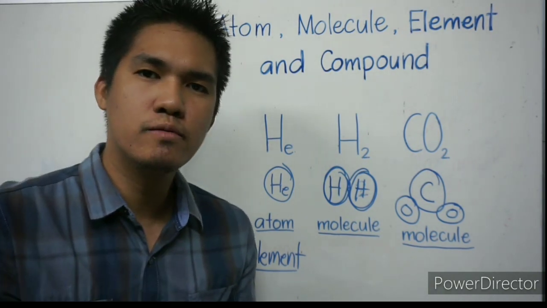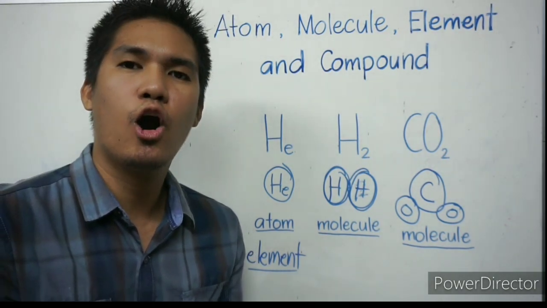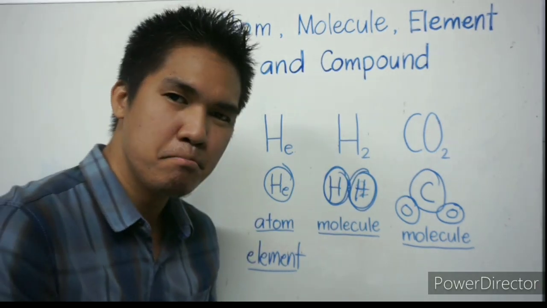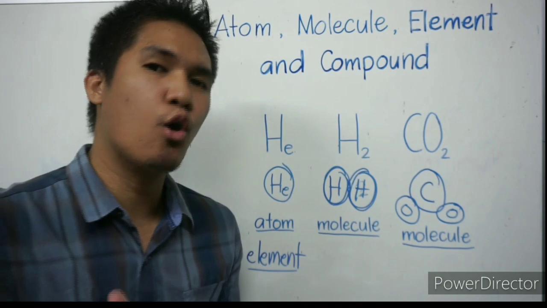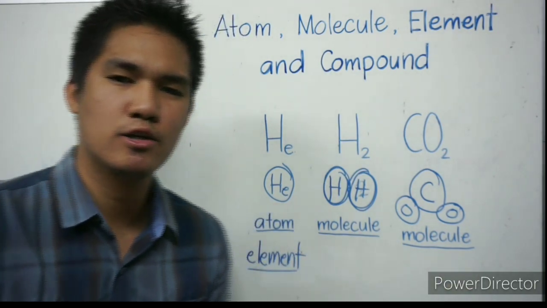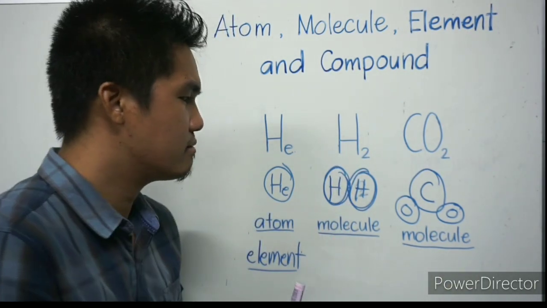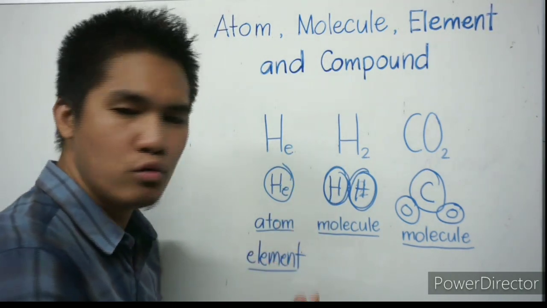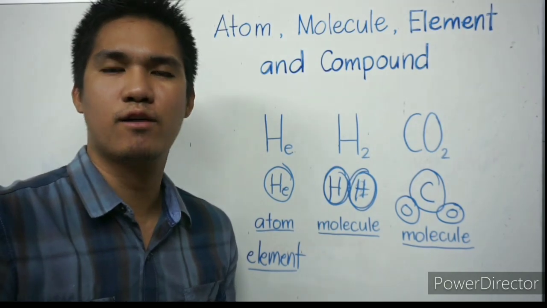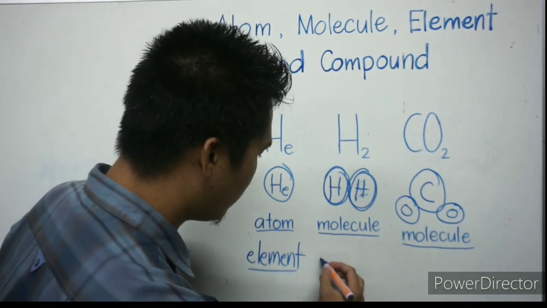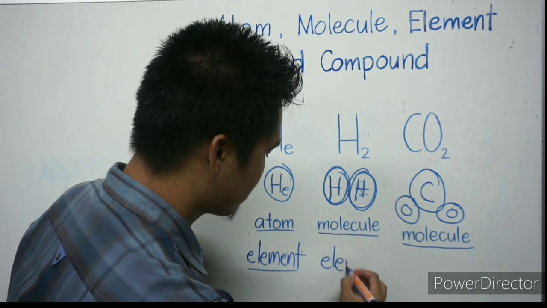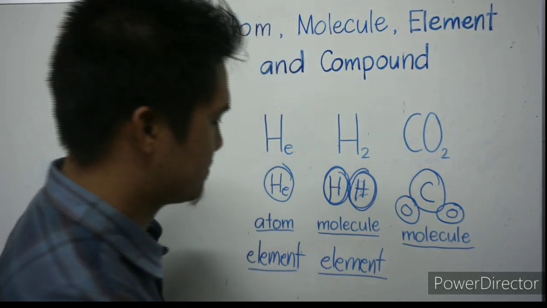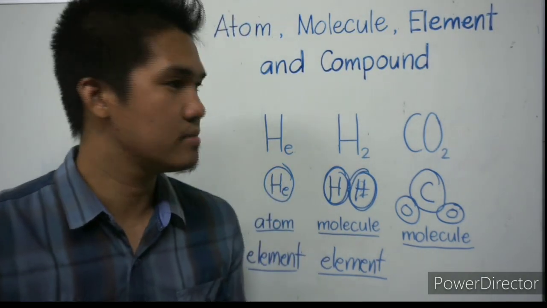Again, molecule is a combination of two or more atoms. It can be the same types of atoms or different types of atoms. So we have hydrogen, yes, it's a molecule. It is also a pure element or molecule of element. Because it's the same.